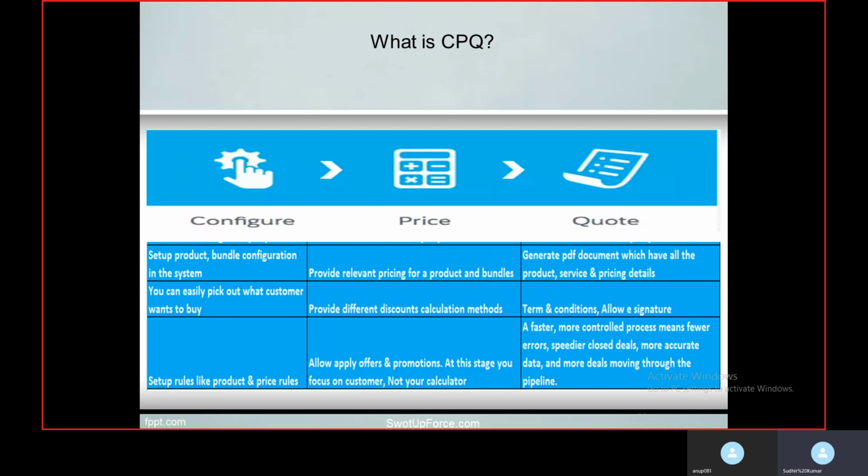It will save a sales rep's time, and suppose you have a multiple approval process, you don't need to wait for that person to be physically present to approve the quote. You can send a quote for approval, and as it is a cloud based CPQ platform, that person can easily approve quotes 24/7. So any question?